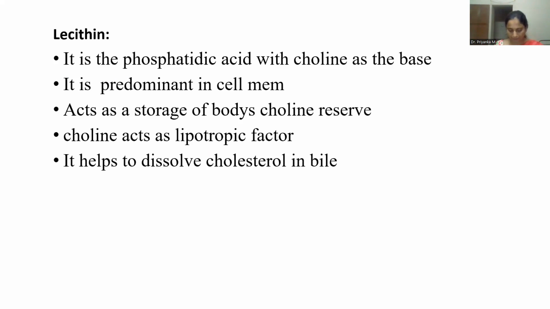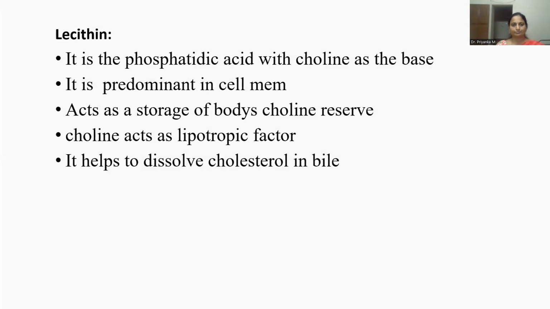Based on the different types of nitrogenous bases, they are classified, right? Here the base is mainly choline. It is predominant in cell membranes, and it also acts as the body's choline reserve. One more important function is that it acts as a lipotropic factor. What is the role of a lipotropic factor? It prevents fat in the liver, and it also helps to dissolve cholesterol in bile.